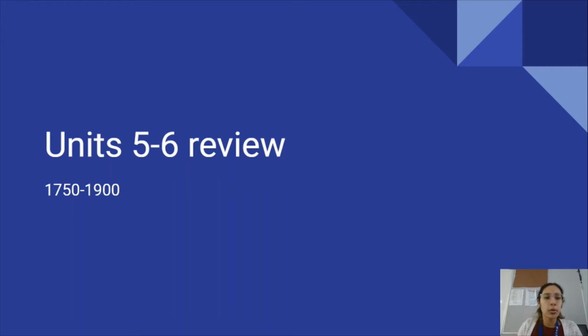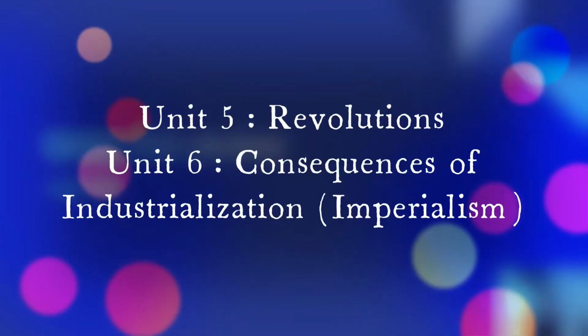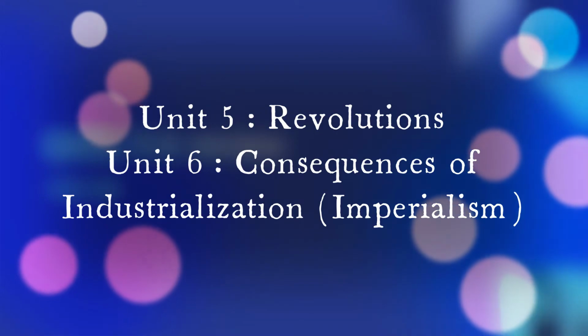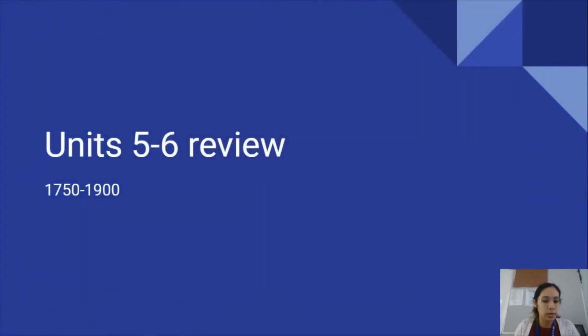Hi guys, today we're going to review units 5 and 6. We're going to cover our time period that goes from 1750 to 1900. Unit 5 was the revolutions unit, and unit 6 was the consequences to industrialization unit, otherwise known as imperialism.